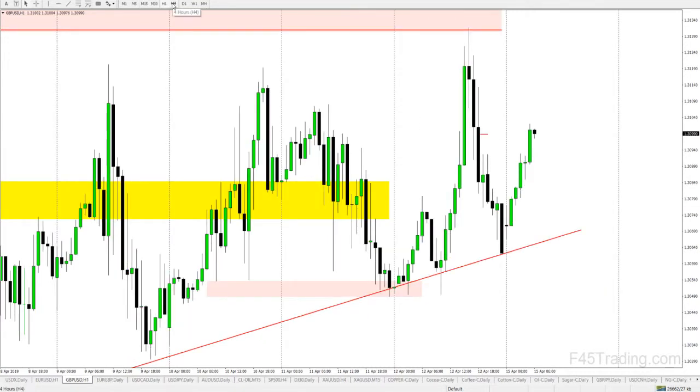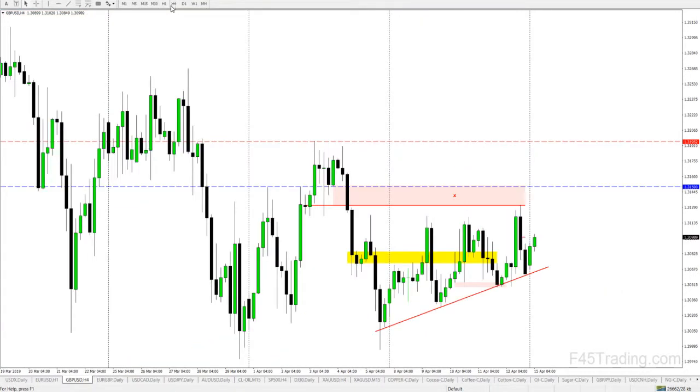Anything is possible because it is Brexit. Still in the middle of that whole fiasco, so just watch out on this pair right here. And just keep in mind, it is trading straight sideways, really. So it's not an optimal trade any way you look at it, so be careful with cable.